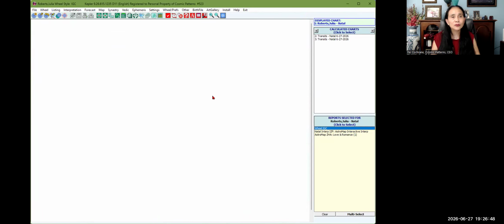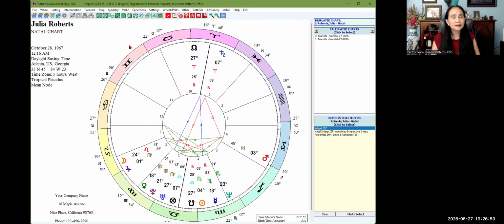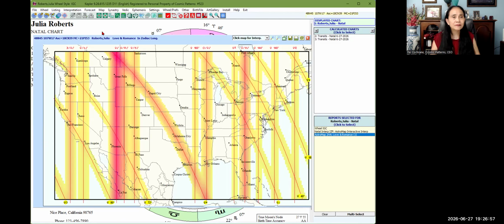Okay, we go back to the wheel. And then, oh, by the way, let me go back to the map, and I'm going to show you the pop-up wheel. So we click on here, and then we click on pop-up wheel, or pop-up wheel in a separate program. I will show you that wheel. This one is better than the other one because you can move it to any part of your window so easily. All right, let's close that one, and let's go back to the chart.